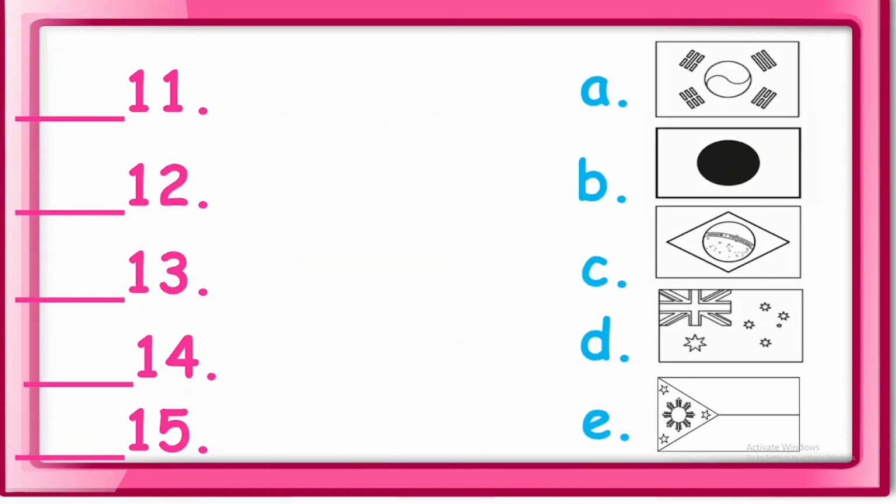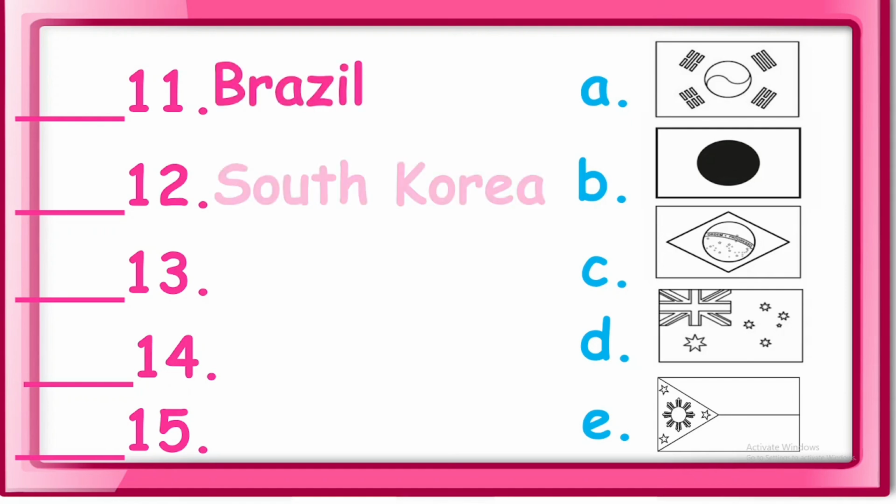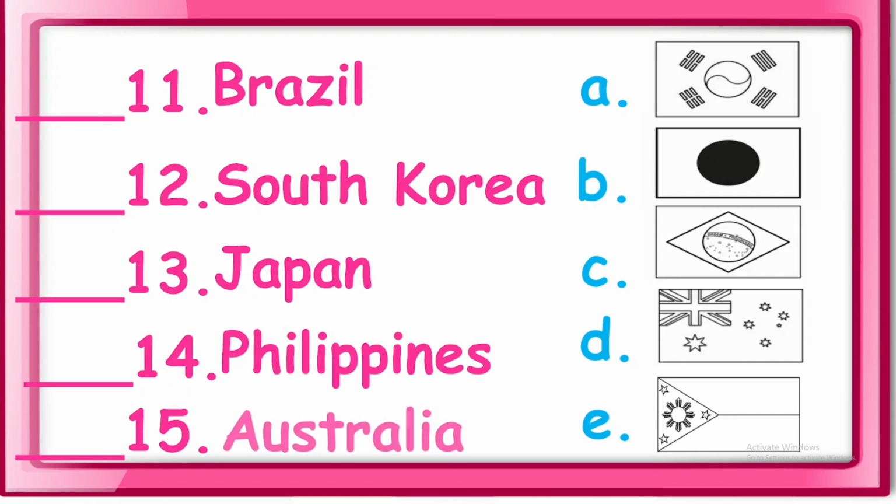Okay, so this is the last part of the first half. 11, Brazil. 12, South Korea. 13, Japan. 14, Philippines. 15, Australia. So letter A, this is the flag of South Korea. B, Japan. Letter C, this is the flag of Brazil. Letter D, Australia. And letter E, the Philippines.